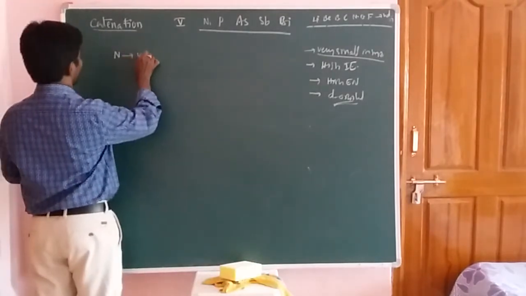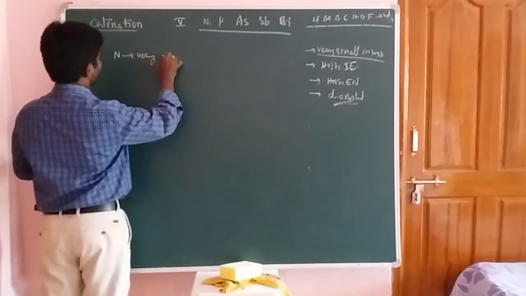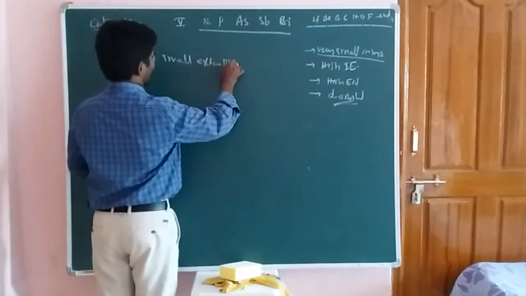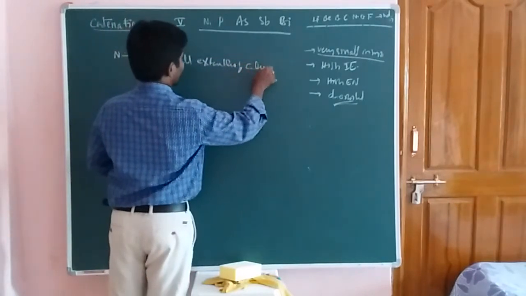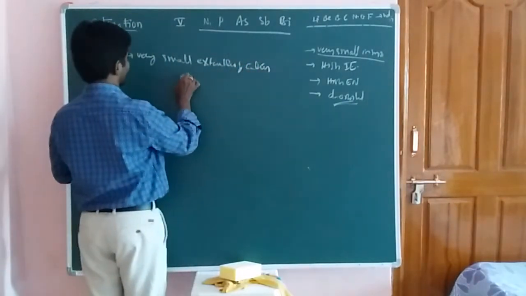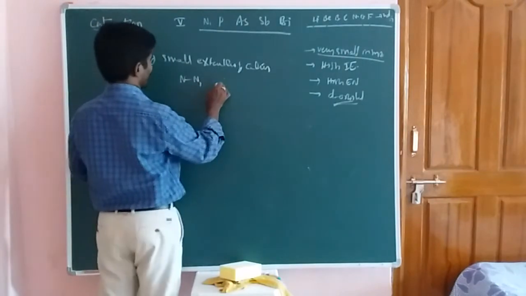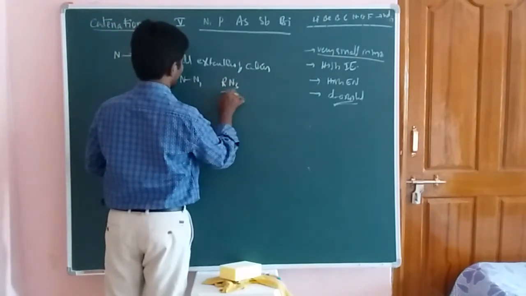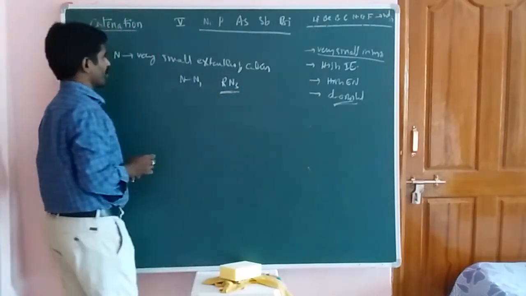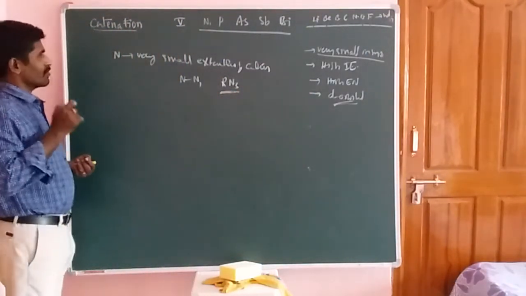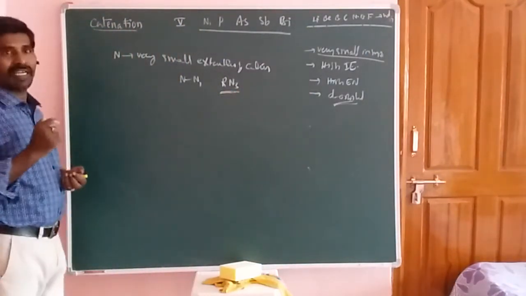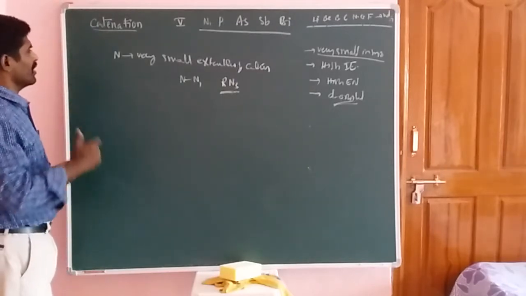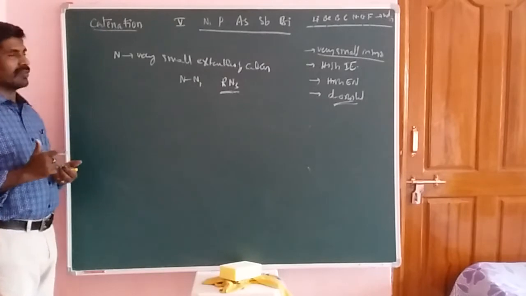It is a very small extension of the catenation property of the nitrogen element.